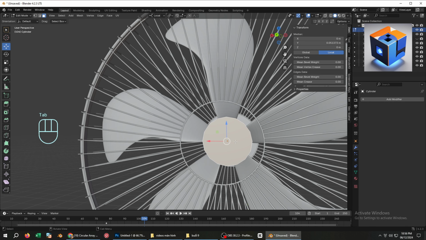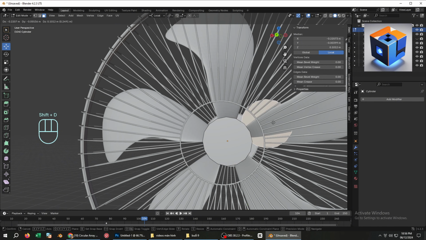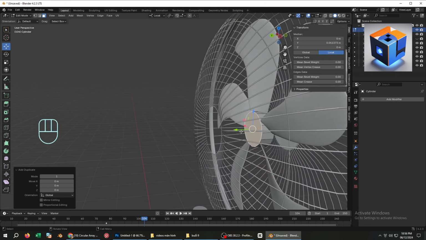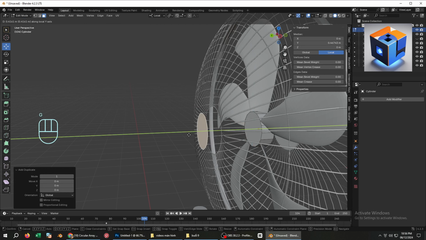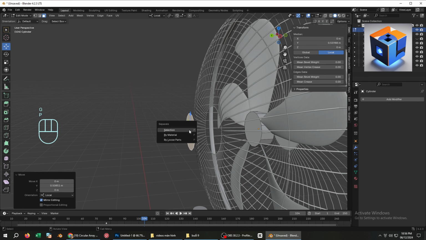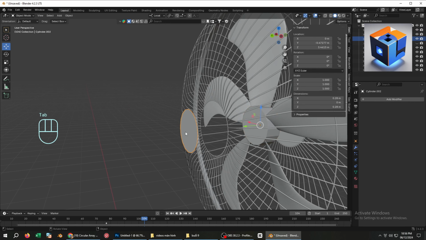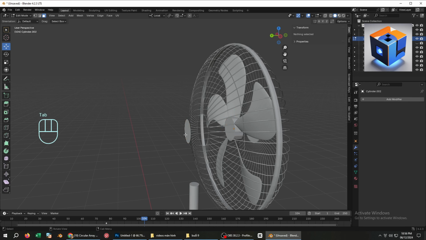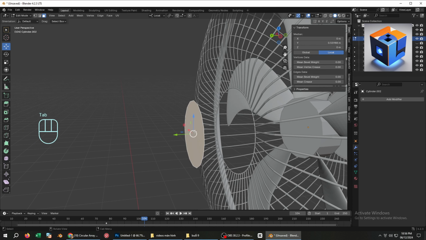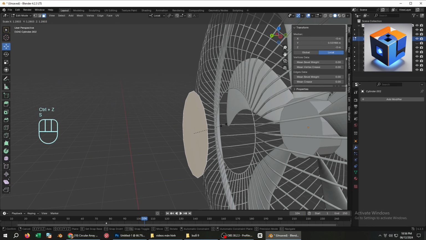Now let's create the motor cover at the back of the fan. Select the circular face. Press Shift plus D to duplicate it. Then use the Move tool to pull it out slightly. Press P and choose Selection to separate it into a new object. Press S to scale it up slightly. Then press E to extrude it out. And specify the Y-axis to keep it aligned.